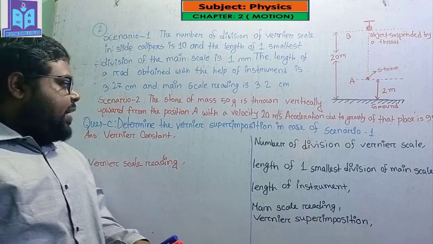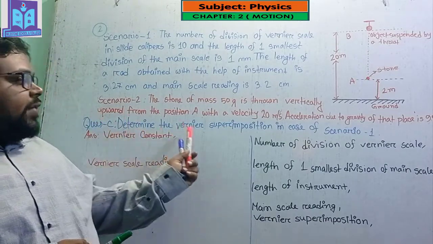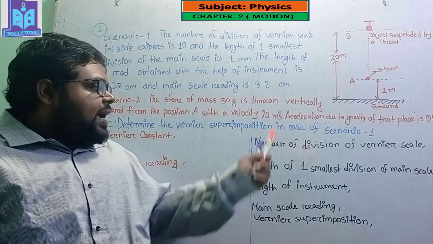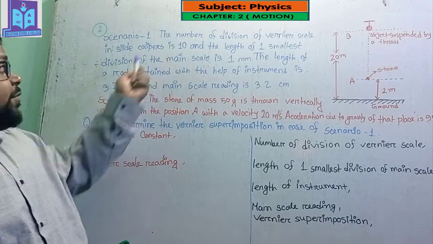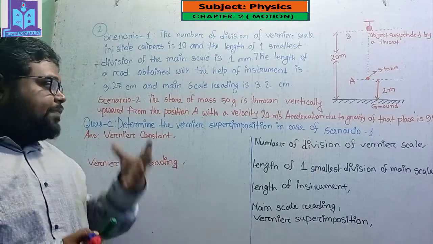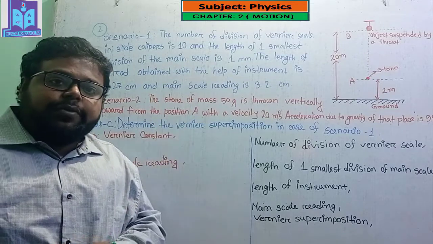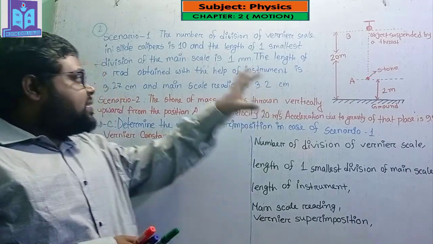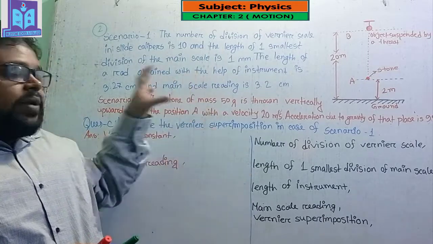Dear student, question C is: determine the vernier superimposition in case of scenario 1. Okay, that means from scenario 1 I have to find out what the vernier superimposition will be. Here in scenario 1 there are some given values.